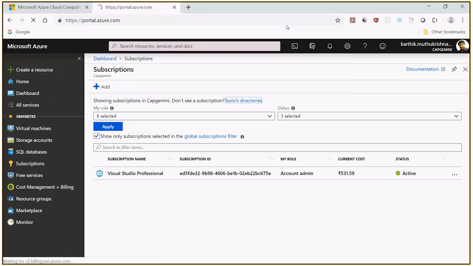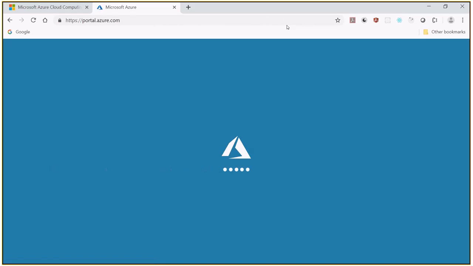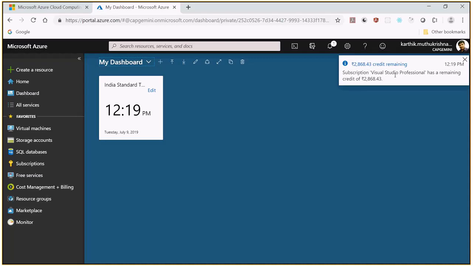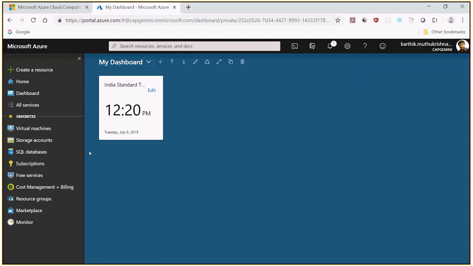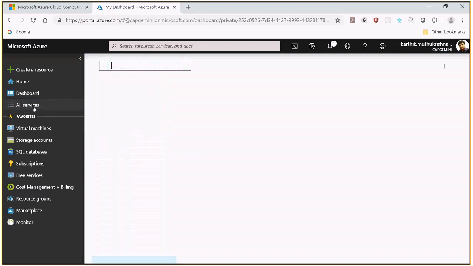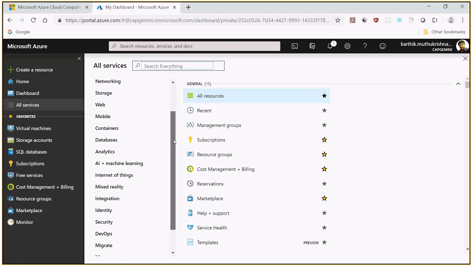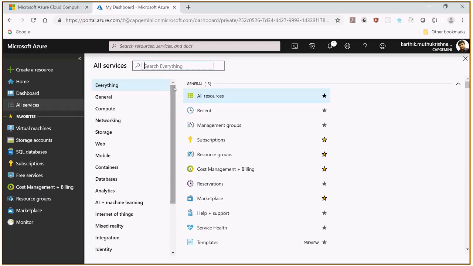In portal.azure.com, I told you that there are a lot of services available. You can see that I have been credited with 2868.43 credit remaining. Every month they provide 3200 for the Visual Studio subscription, so you can practice. To access all the services, in the left hand side navigation, you can see the All services option. When I click All services, you can see all the services provided by Microsoft Azure. This is a place where you can see all the services at once.